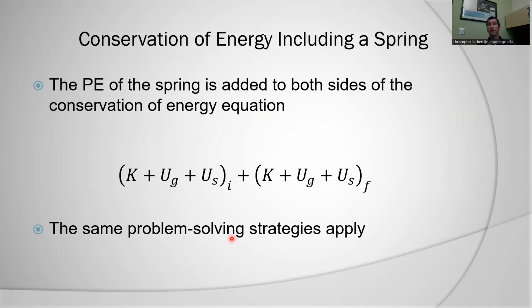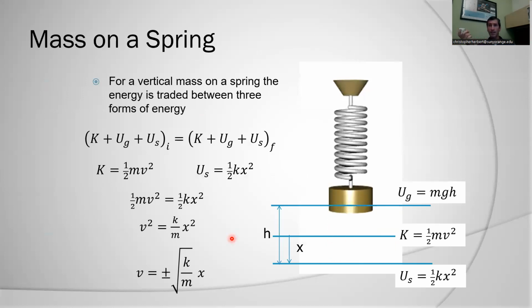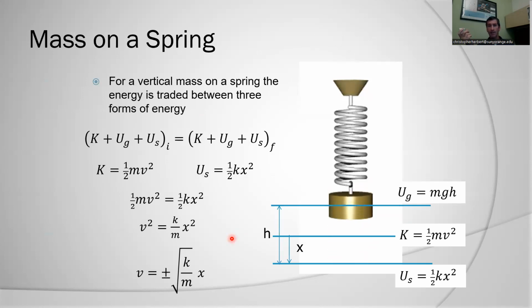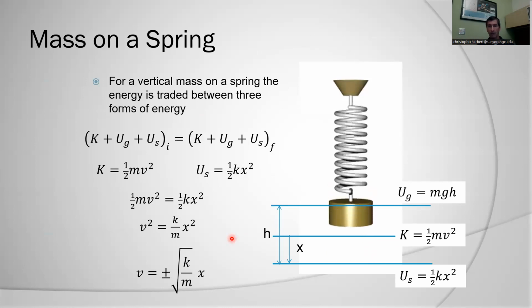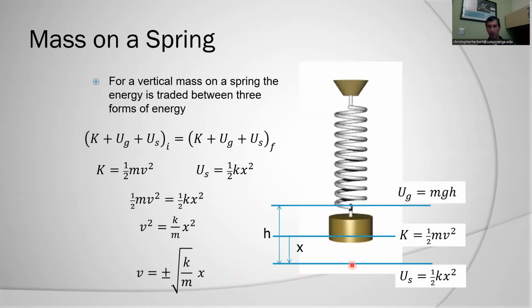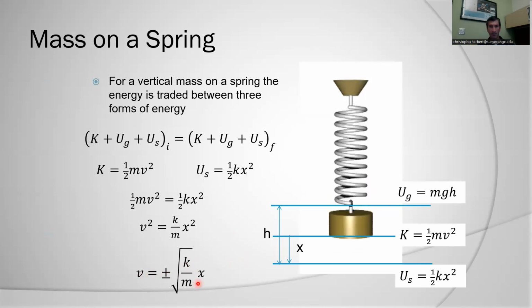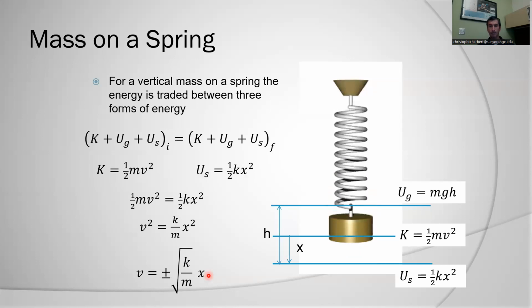We're normally looking for a final position or we're looking for a final velocity. Like for instance, if I hang a mass on a spring, it has maximum gravitational potential energy at the top. It has maximum kinetic energy at the middle of the fall. And then at the bottom, the spring potential energy is maximum. And we can calculate the maximum velocity based on our different energies here.